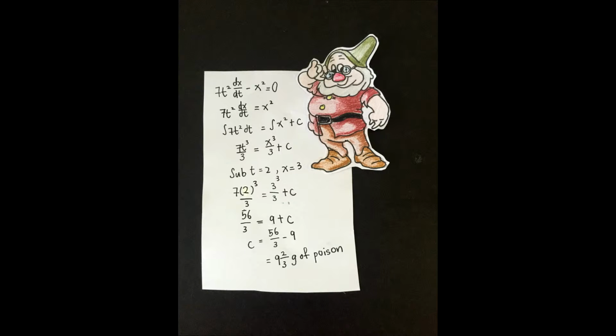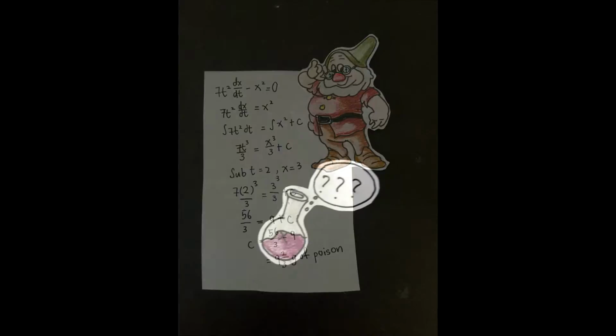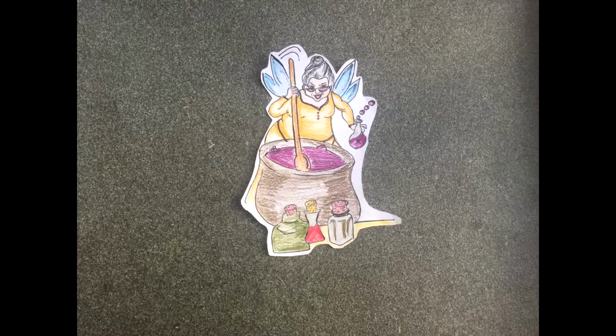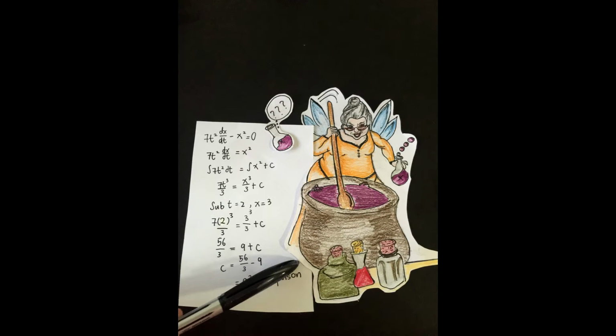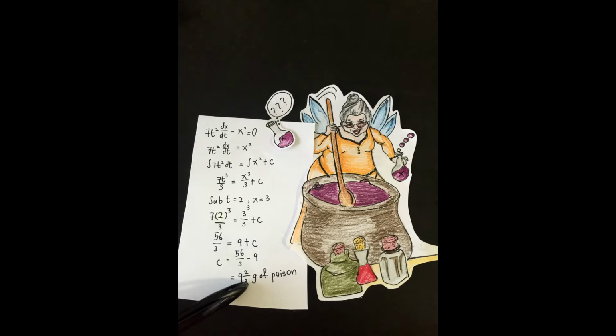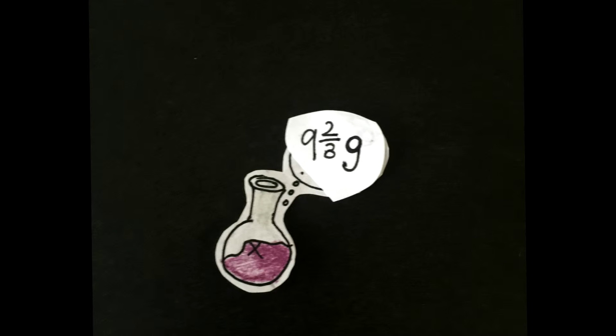Now, what fairy godmother is doing is throwing caramel x into the cauldron and waiting for it to caramelize. When fairy godmother understands differential equation and separation of variable, she is able to find out how much poison to use, which is our constant.